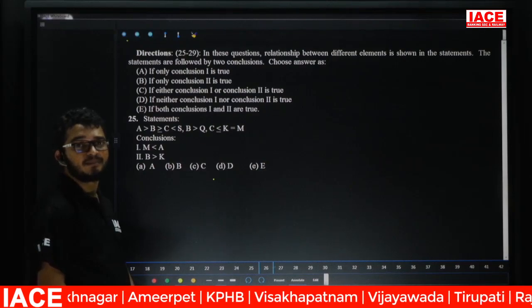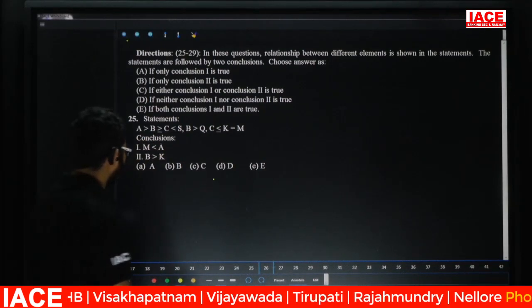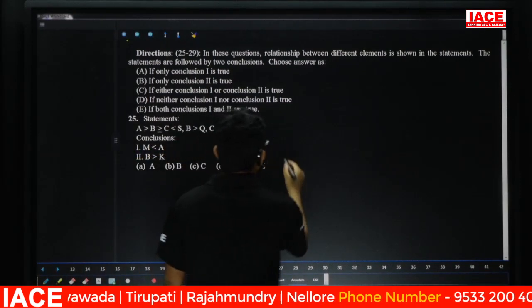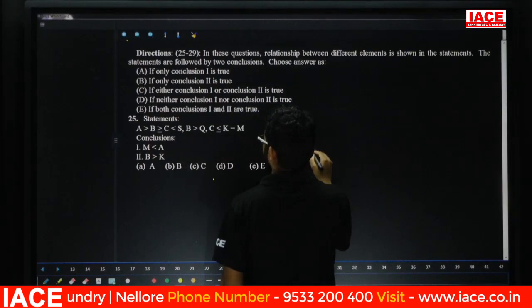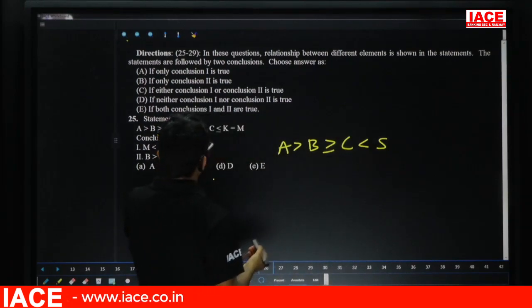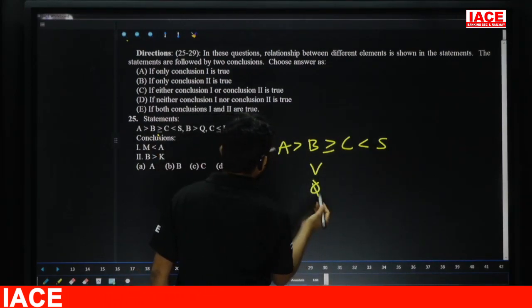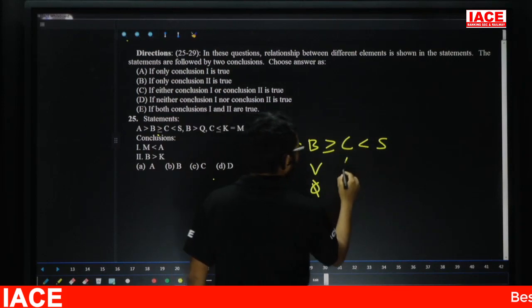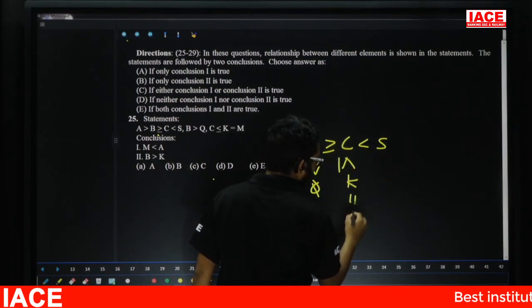Friends, here question number 25 to 29. Here the questions are from inequalities. Take here given statement. See here the given statement is what? A greater than B greater than or equal to C less than or equal to K. First one, second one common is what? B. Next common is what? C less than or equal to K equal to M.